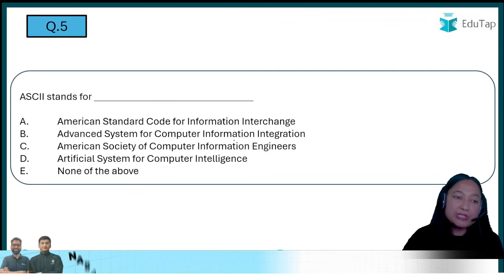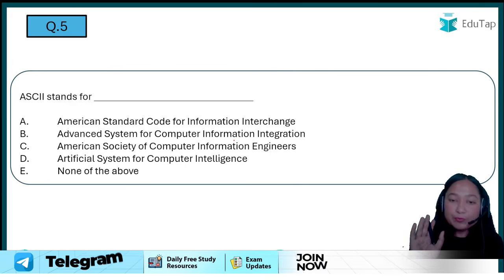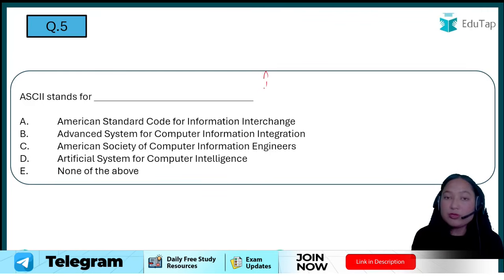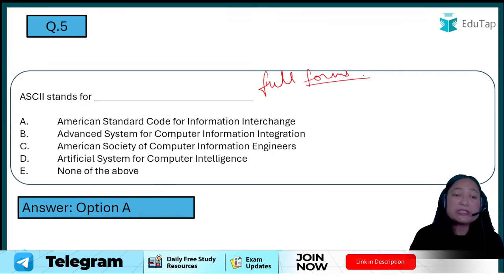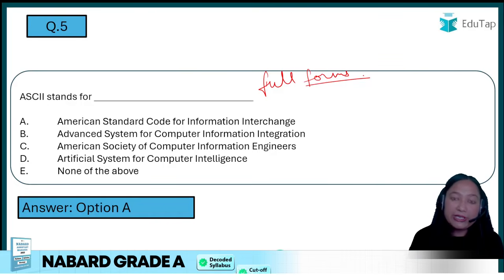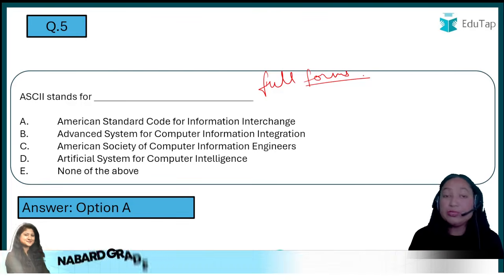Okay, the very next question is, ASCII stands for what? Again, another very direct, very simple question. You need to see full forms also. VFX, maybe the same thing was there. So full forms you will have to remember. If you have answered American Standard Code for Information Interchange, that is absolutely correct. If not, you need to understand that also. So whatever shortcuts are there in any chapter, you will have to read them.